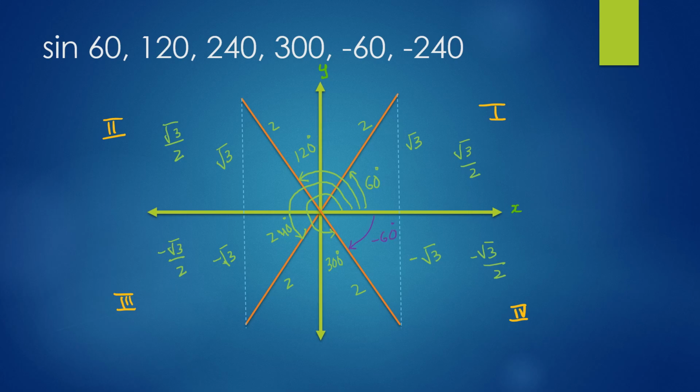As you see, it is the same as plus 300, minus root 3 by 2. Your sine is again minus root 3 by 2. It follows the formula sine of minus 60 is minus sine 60. But now let's go into a quadrant where sine is positive.